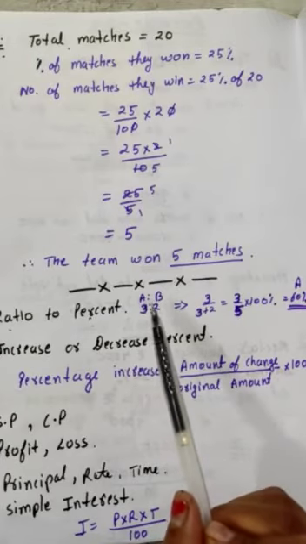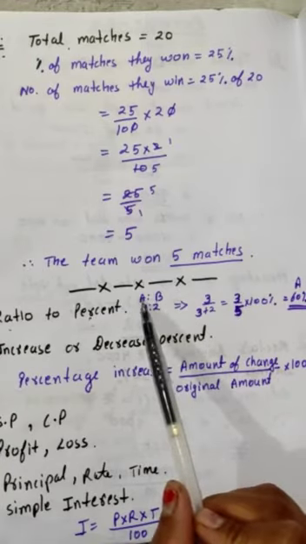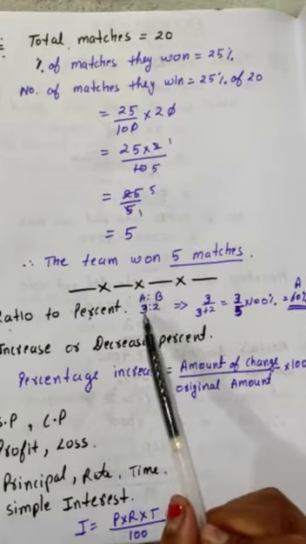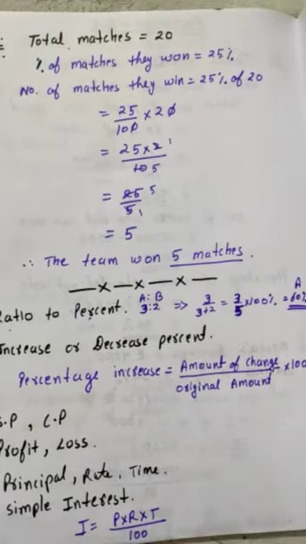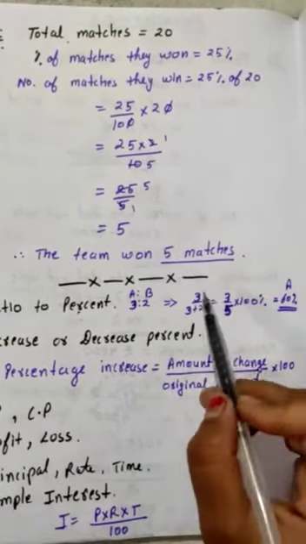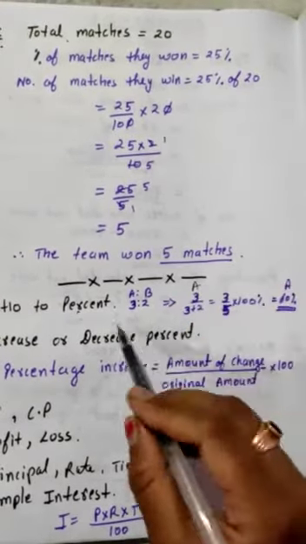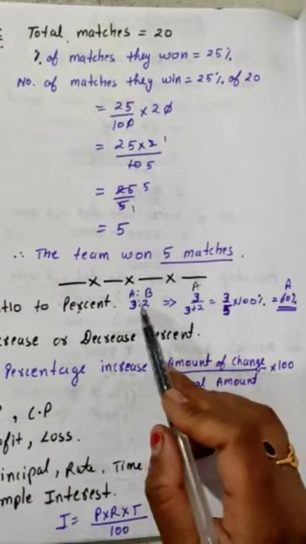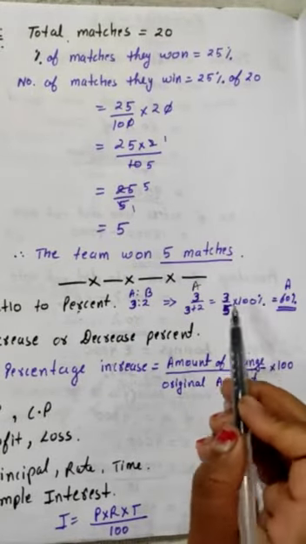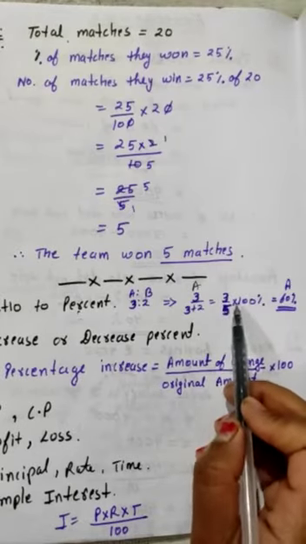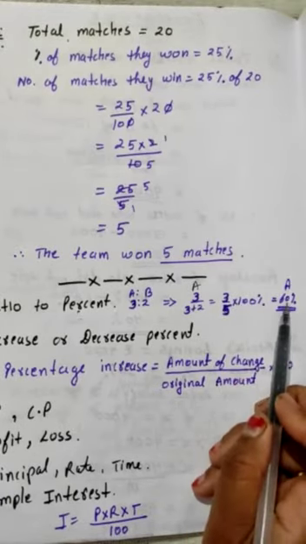This is actually used in business, shareholders, okay? A's share is 3, B's share is 2. So how to calculate the percentage? If you are calculating for A, it will be 3 upon 3 plus 2, the total, which is 5, into 100. So it will be 3 upon 5 into 100%, which is 60%.